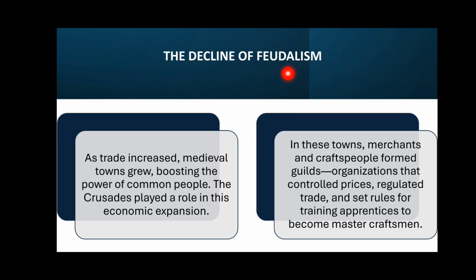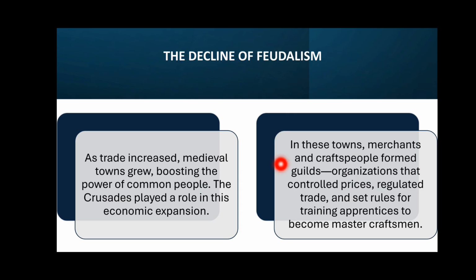Now, the decline of feudalism. As trade increased, medieval towns grew, right? Because of the trade, medieval towns grew, boosting the power of common people. Common people got some power, and the Crusades played a role in this economic expansion because people needed money. They had to produce a lot of products.